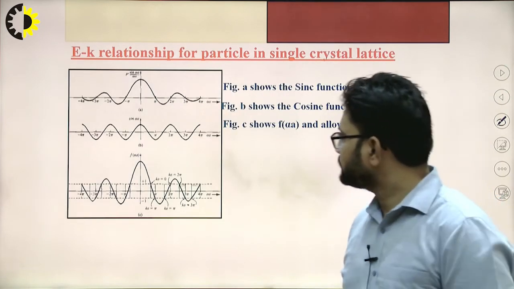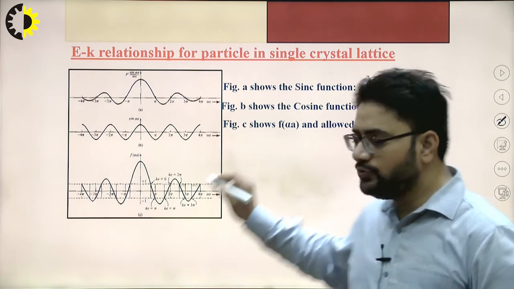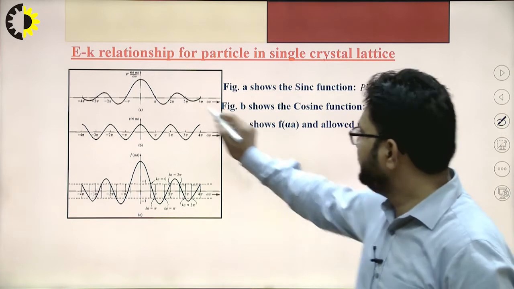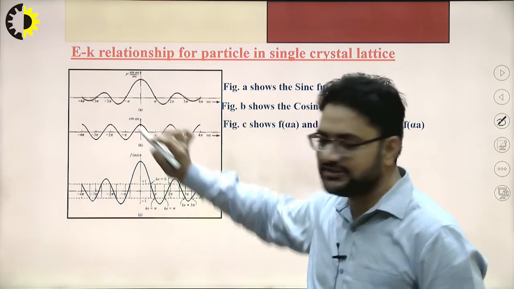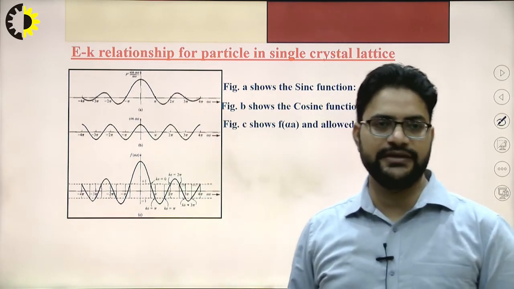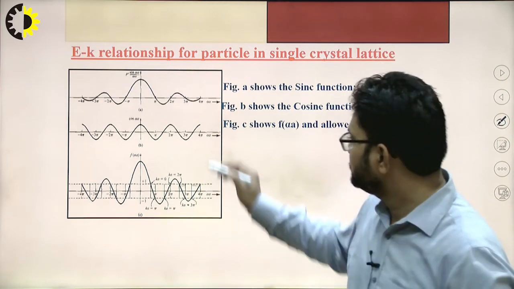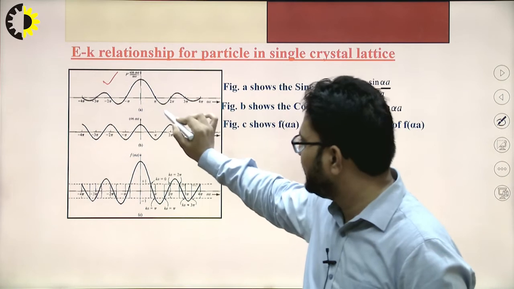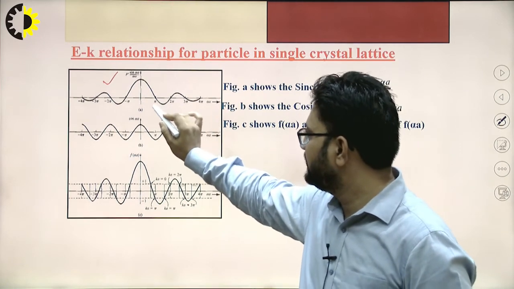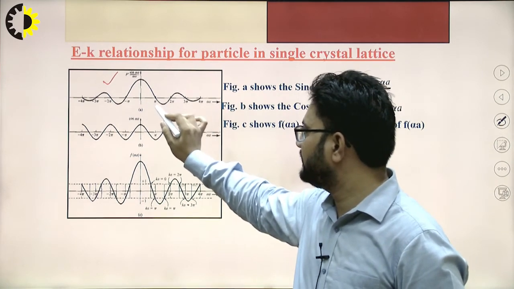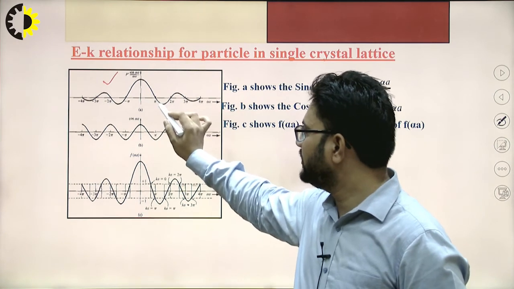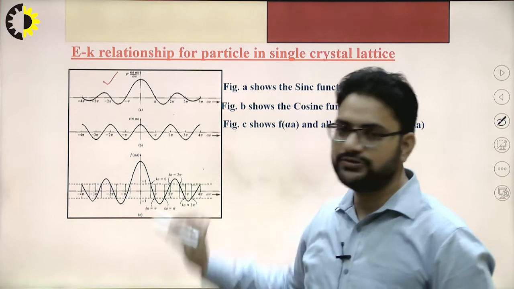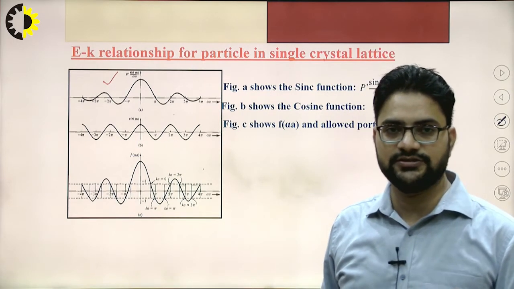Now if you want to plot this function, P dash sin alpha A divided by alpha A, as we have already discussed, it will be like a sinc function. So it can be represented as this one. It will be a sinc function repeating from 0 to pi; at the pi value it has a 0 value, and at 2 pi it also has a 0 value.